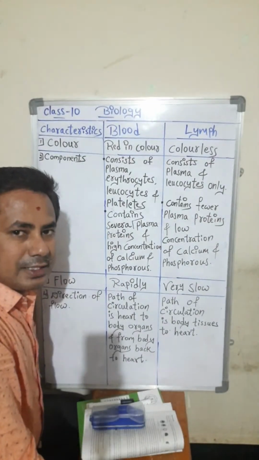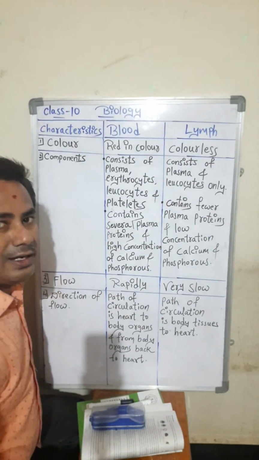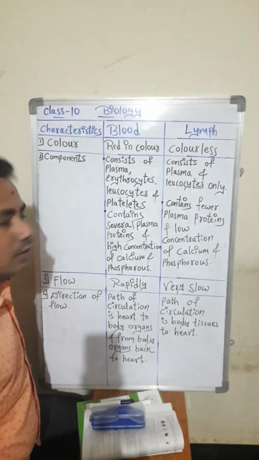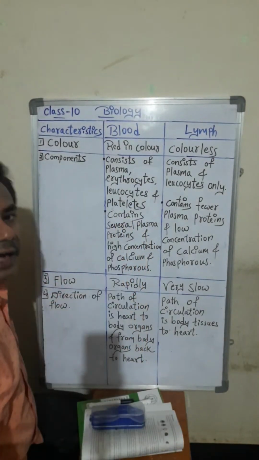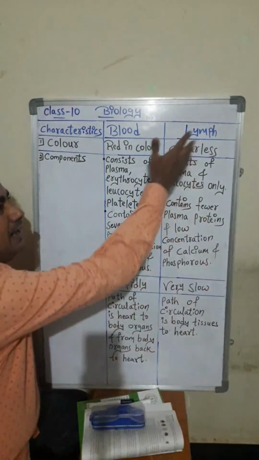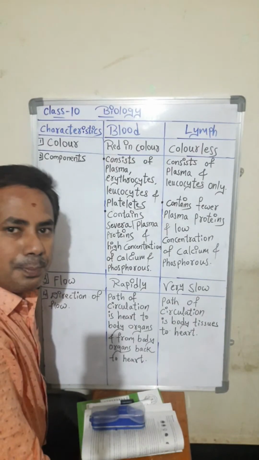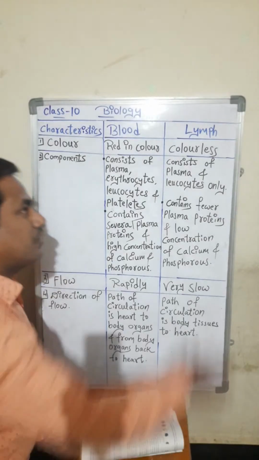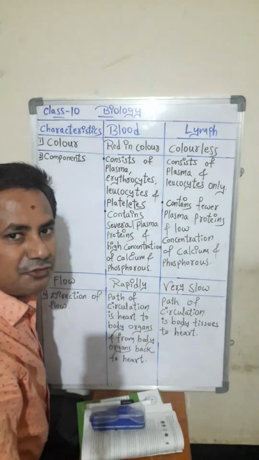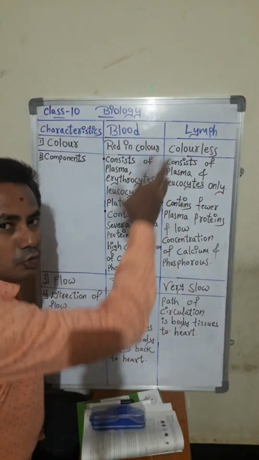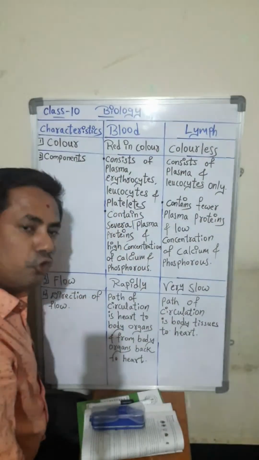Hemoglobin, the red pigment, is present, and because of hemoglobin our blood is red in color, and lymph is colorless. RBCs are absent here, so that's why lymph is a colorless fluid. Blood is a fluid and lymph is also a fluid, both are fluids.